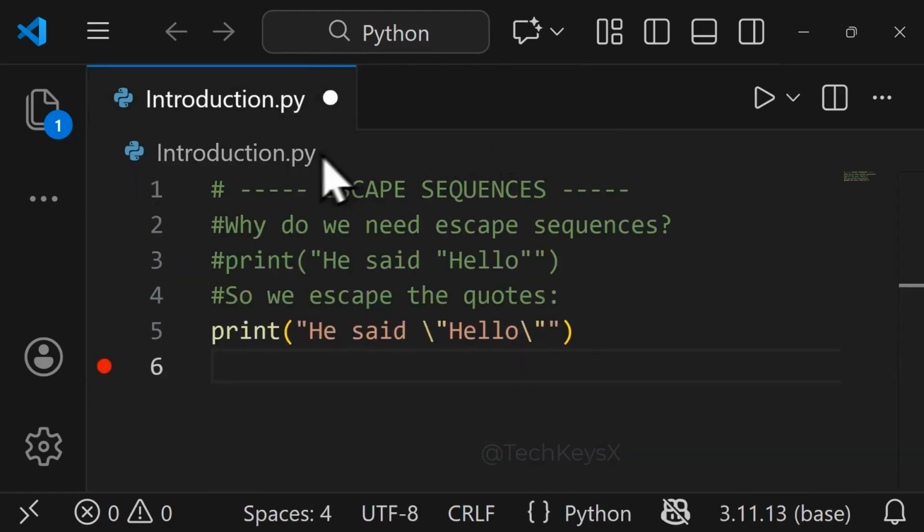Now if you go back to your code, when you hover over your function, nothing will pop up. Now you can focus on your code. As you can see here now, when I hover over the print, nothing happens. So this is how you can disable hover tooltips in VS Code for a cleaner view.